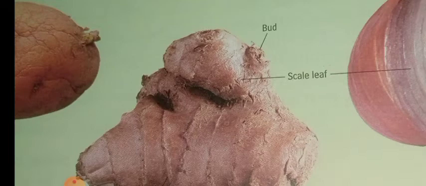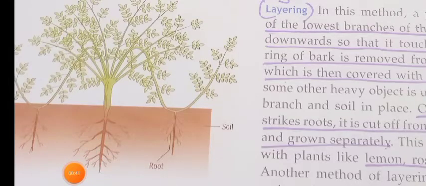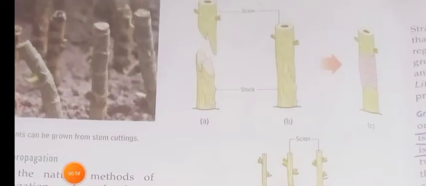So these are all natural ways: from the potato growing, from the ginger, the new plant growing. Even artificially we can also propagate. Let us see how. This figure represents the artificial vegetative propagation by the cutting method. One of the lowest branches is soaked into the soil, and that branch develops roots and forms a new plant. So the next method is grafting. Grafting is a method of artificial vegetative reproduction.